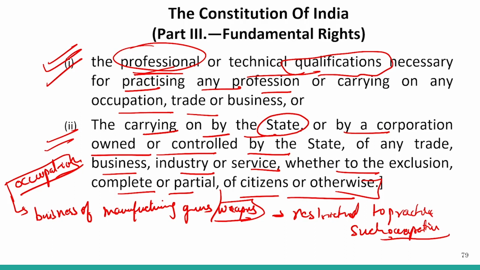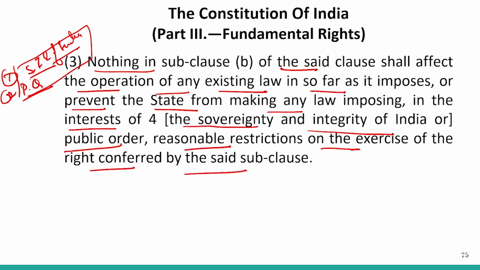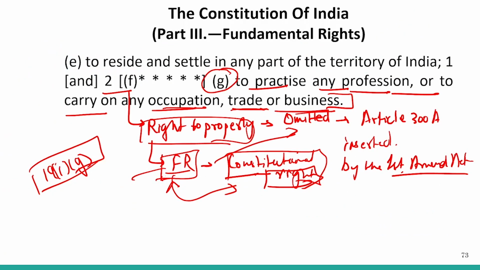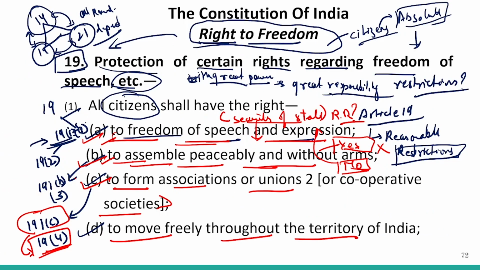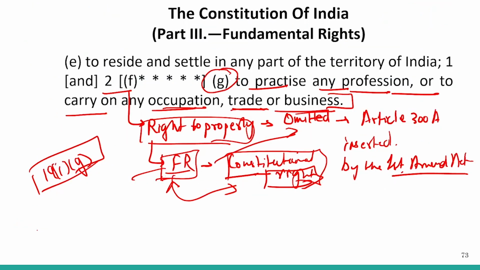I have told you the trick to remember it. If you talk about 19(1)(a), the restriction is under 19(2). If it is 19(1)(b), it is under 19(3). 19(1)(c), the restriction is 19(4), and so on. This is the way that under 19(1)(g), the restriction has been mentioned under 19 subclause 5.